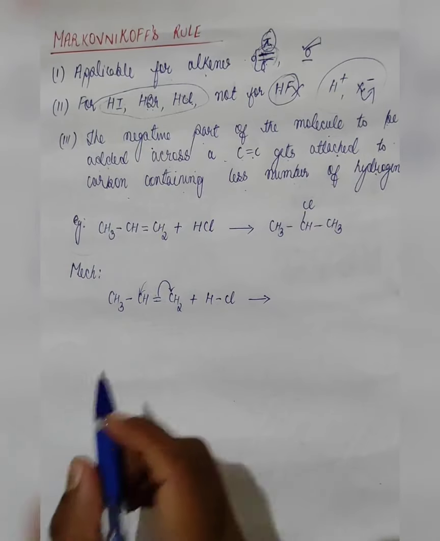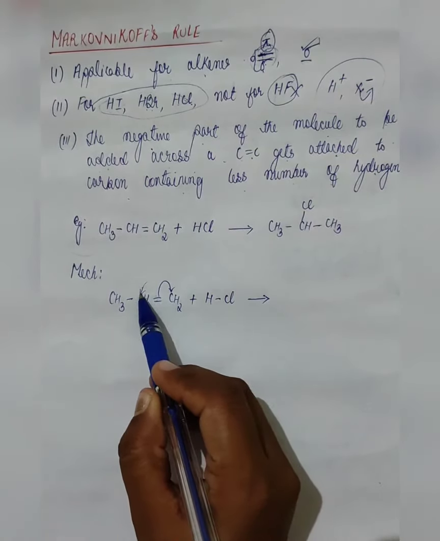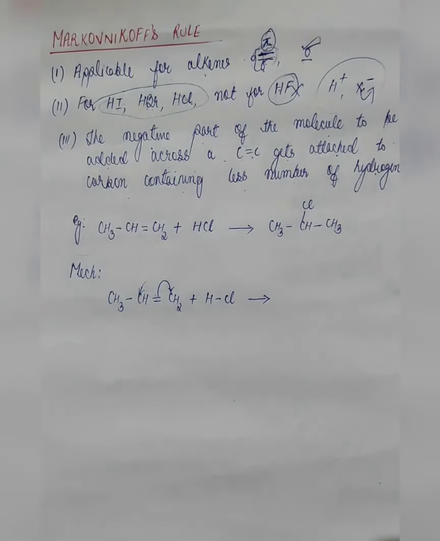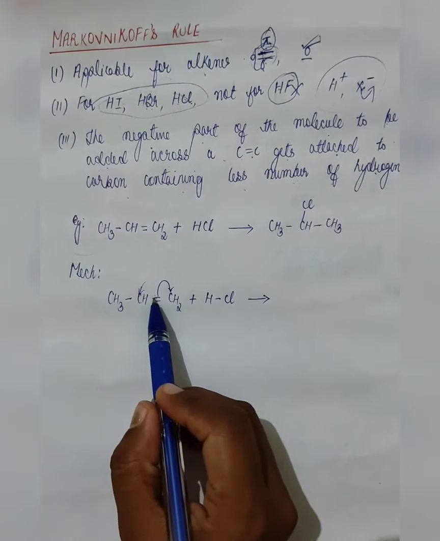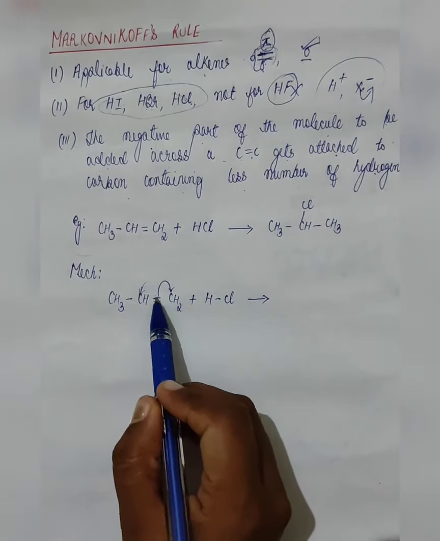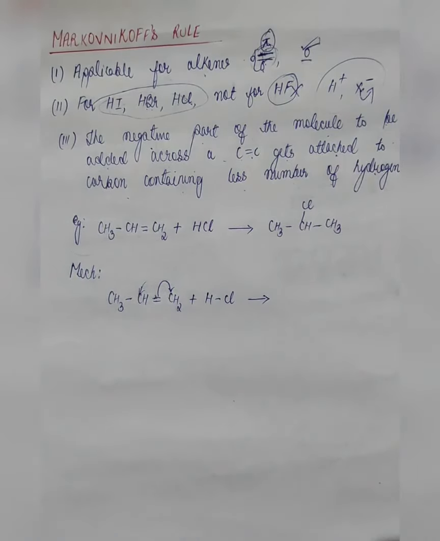That means when it shifts here, the inductive effect tends to be very less. As a result, it is unstable. So the jumping of the electron from this to this carbon is not preferable. Jumping from here to this carbon is much more preferable because it will give a stable product.